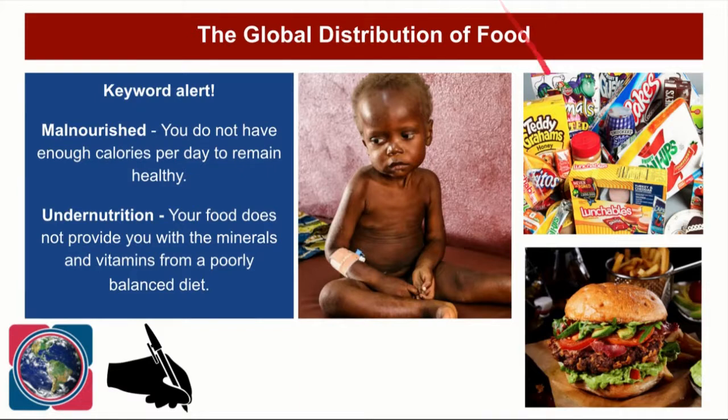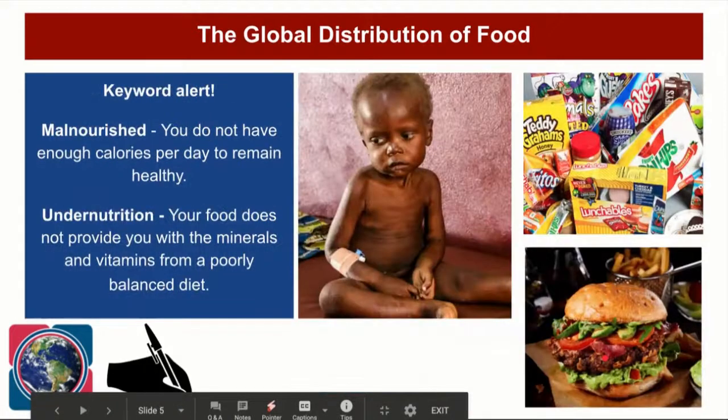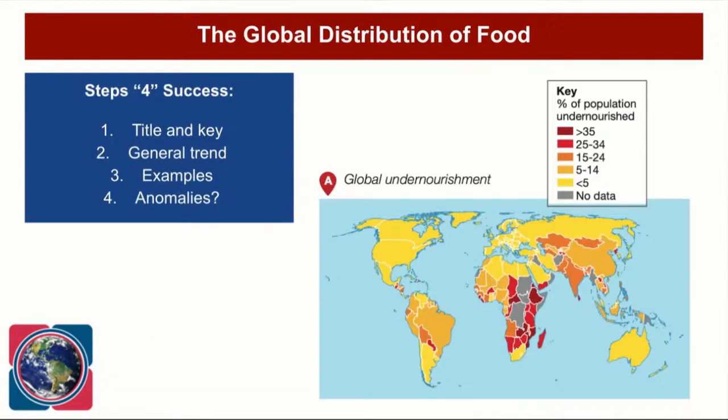So if we look at the diet that you can see on the right-hand side here, you've got lots of processed foods that are very, very high in sugar, very high in fat. Similarly, if you look at this burger that you can see down there, it's made of beef, which is very, very high in fat, which is bad for you in terms of your arteries and the links that it's got to coronary heart disease.